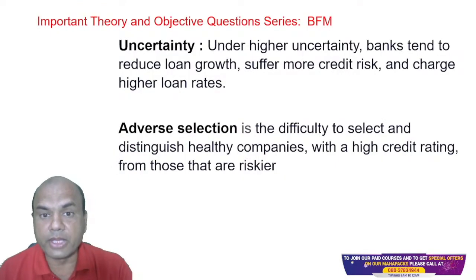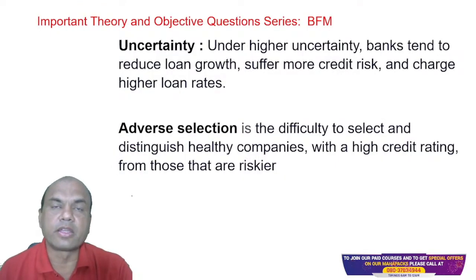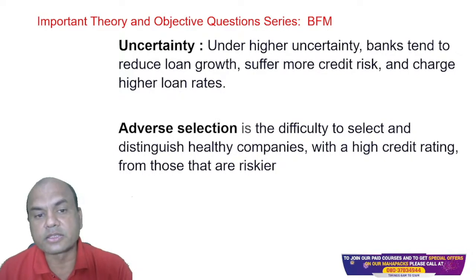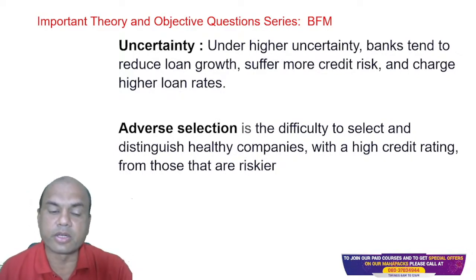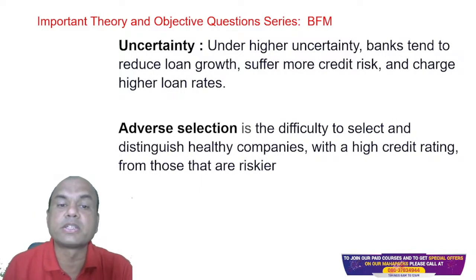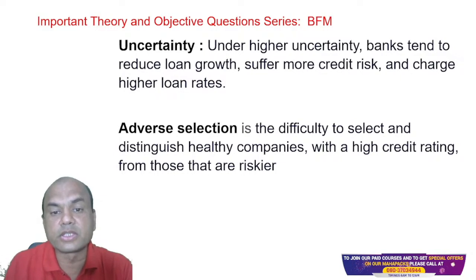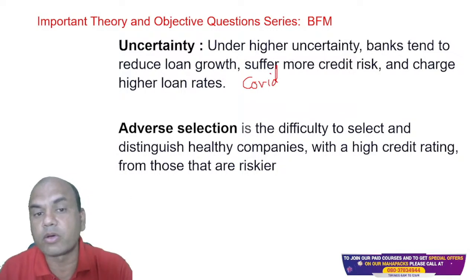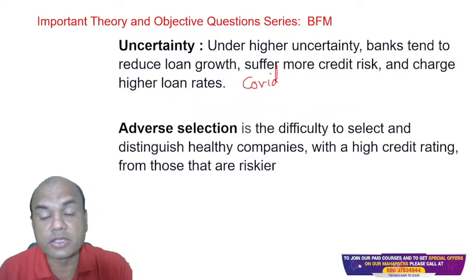From module B, uncertainty. What is uncertainty? Under uncertainty, banks tend to reduce loan growth, suffer more credit risk, and charge higher loan interest. What do you mean by this? Uncertainty means like in the COVID situation, there was a huge uncertainty, right? Because banks were very afraid whether the loans given will be repaid back or not. So that was the uncertain situation.